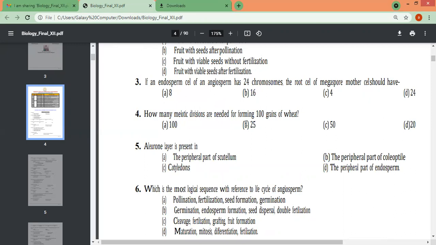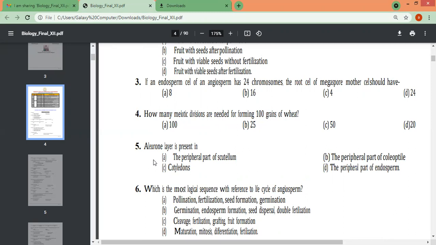Coming to fourth question, how many meiotic divisions are needed for forming 100 grains of wheat? If you have problem, do ask me in the comment box. Answers will be shared at the end.